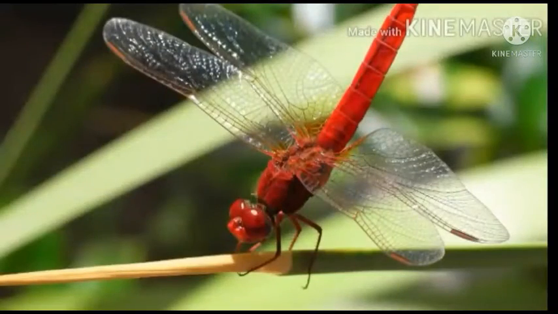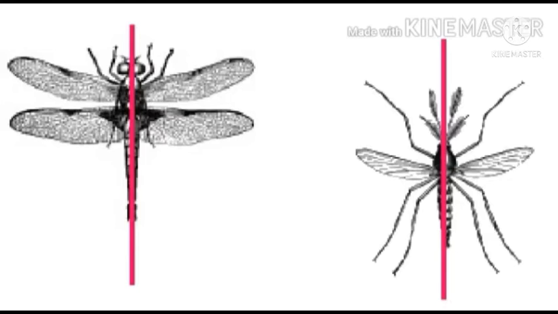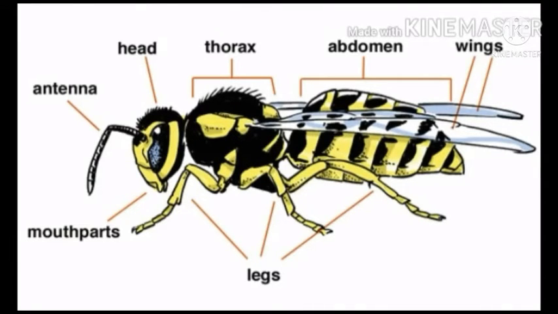These animals are bilaterally symmetrical, which means the body can be divided into two identical left and right halves, only one plane passing through the center. The body wall is triploblastic, consisting of 3 layers, namely ectoderm, endoderm, and mesoderm. The body consists of a head, thorax, and abdomen with a body cavity called hemocoel.